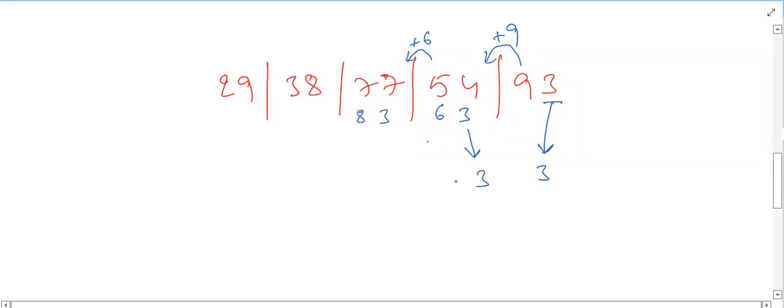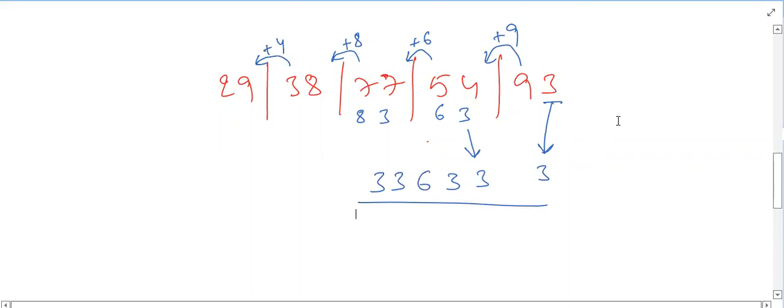In that 83, again, drop 3, carry 8. 38 plus 8 is? 46. In that 46, drop 6, carry forward 4. 29 plus 4 is? 33. So this is the resultant, the result of the balancing of the given numbers. Okay.